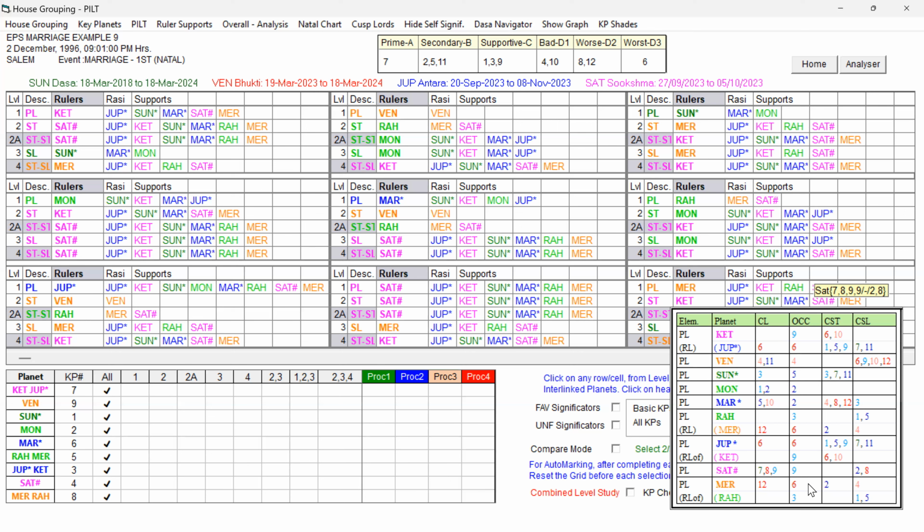And Saturn is 7th lord, 9th lord occupying 9th house, 2nd cuspal sublord, and also 8th lord and 8th sublord. It is also a mixed one. And Mercury is 12th lord occupying 6th house, 2nd star lord and 4th cuspal sublord. When compared to all other planets, even when compared to Venus, Mercury's unfavorable significations are more.